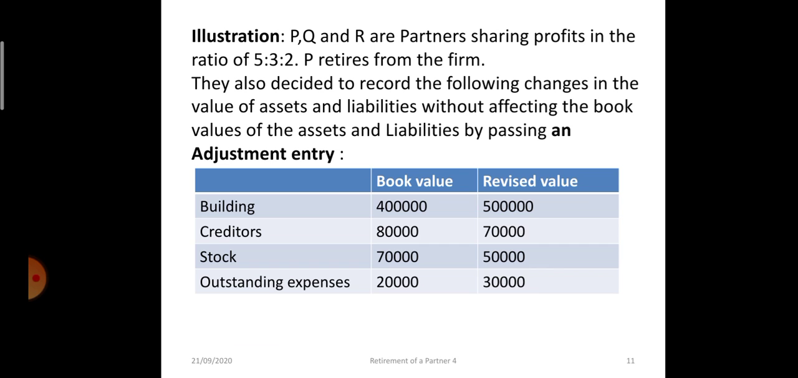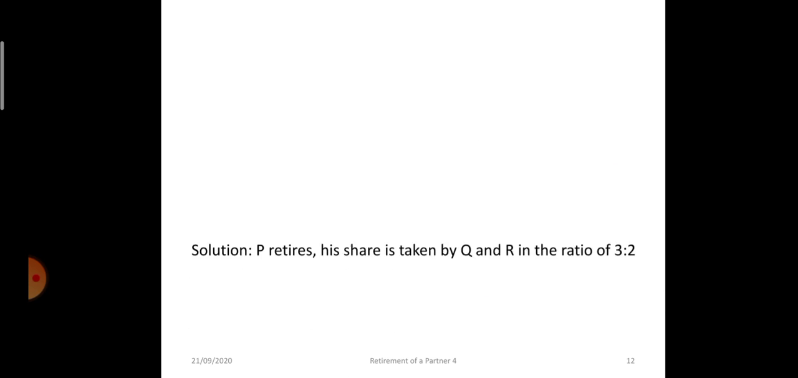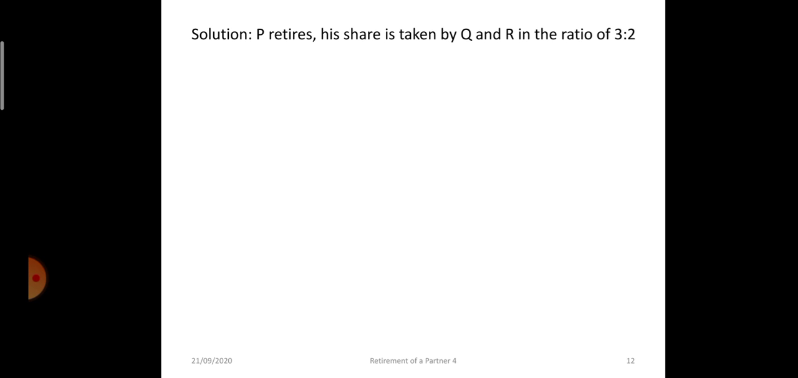Okay. Building's book value was 4 lakh. Now the revised value is 5 lakh. So 1 lakh rupees increase. Creditors from 80 to 70, it has decreased by 10,000. So it's a gain of 10,000 rupees. Stock from 70 is going down to 50. Loss of 20,000 rupees. Outstanding expense from 20 it has increased to 30,000. So a loss of 10,000 rupees. With this information we will prepare a statement.